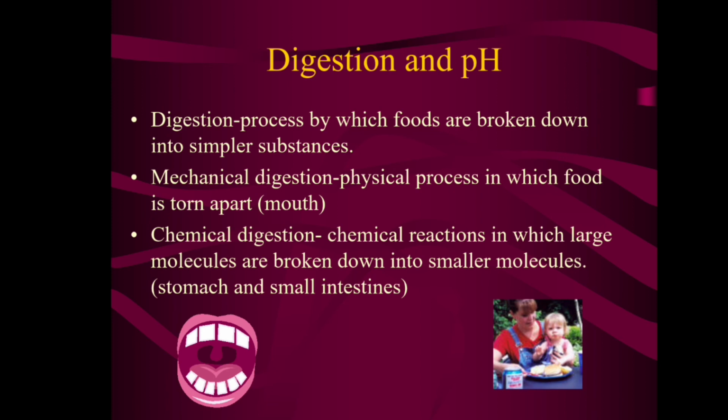Then what is chemical digestion? Chemical digestion is a chemical reaction in which large molecules are broken down into smaller molecules. This process happens in the stomach and small intestine.